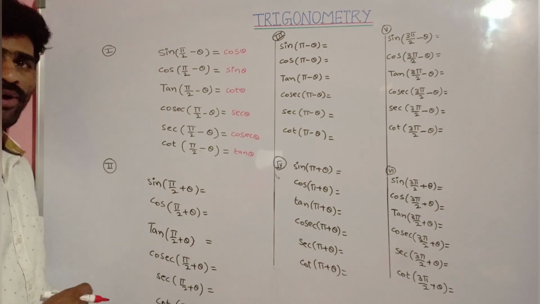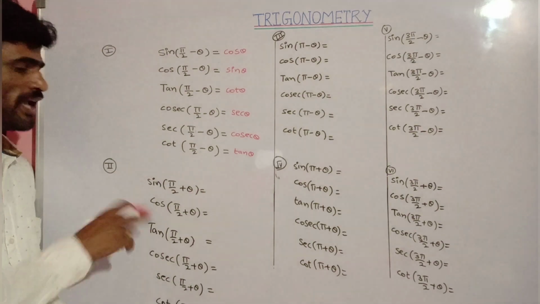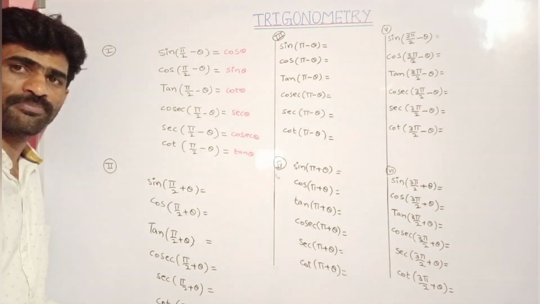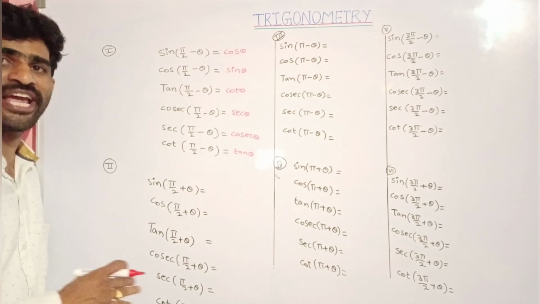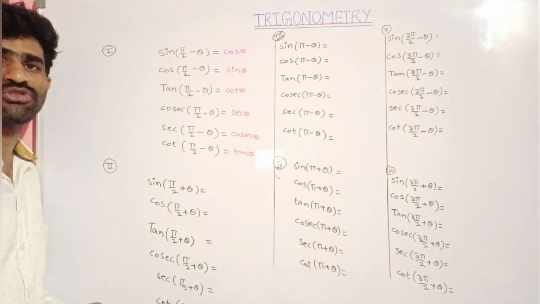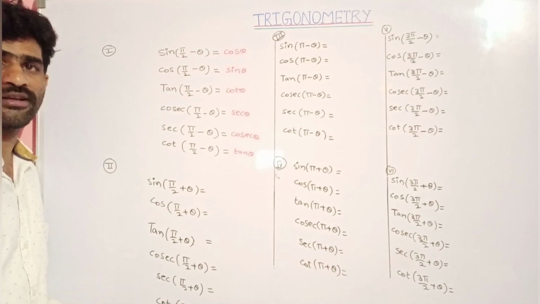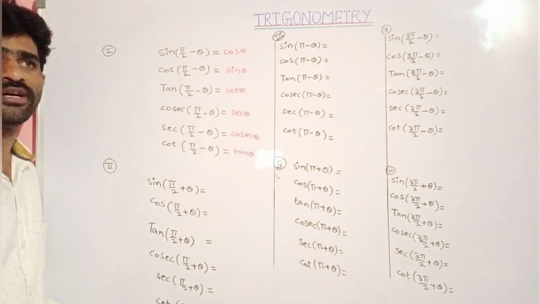Now come to the second one, the second angle, that is pi by 2 plus theta. Here pi by 2 plus theta means 90 plus. In which quadrant does 90 plus come? It will come into the second quadrant. So in the second quadrant we have the word silver.